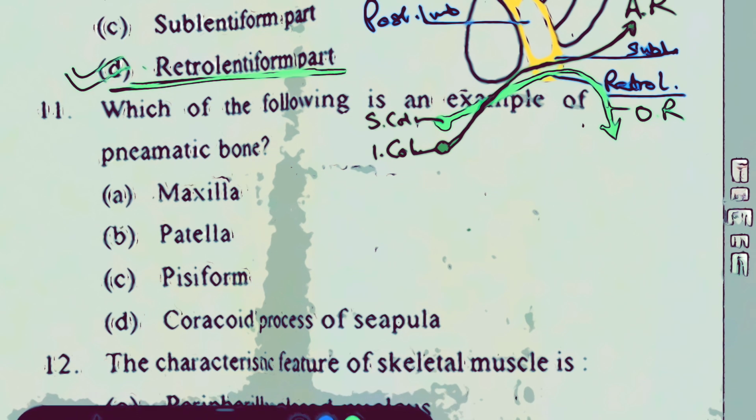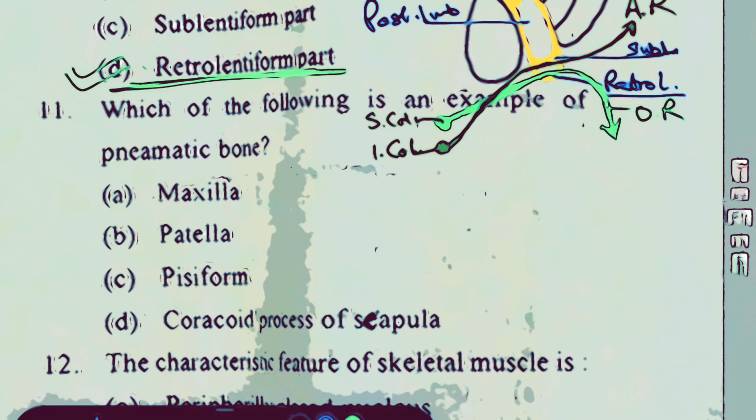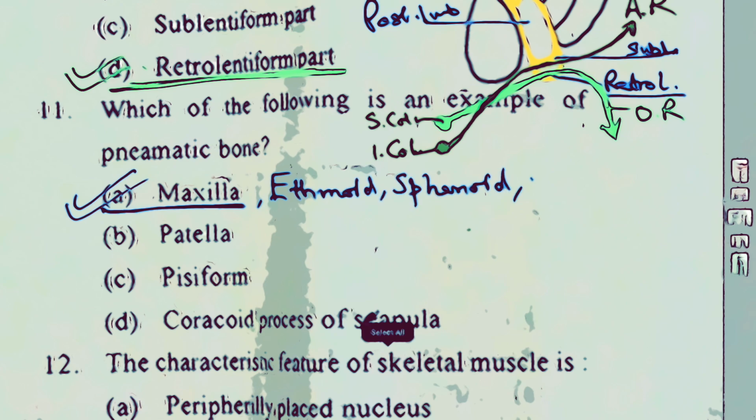Question number 11 is about which of the following is an example of a pneumatic bone? Maxilla, patella, pisiform, coracoid process of the scapula. You know, the skull is made lighter because of those pneumatic bones surrounding the nasal chamber, the nasal cavity, which also provides additional advantages like resonance of voice and air conditioning to the inspired air. So among the given options, maxilla is a pneumatic bone because there is a sinus inside, the maxillary sinus. Other pneumatic bones you can include are ethmoid, sphenoid, frontal.